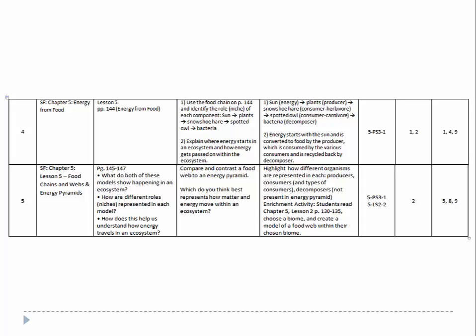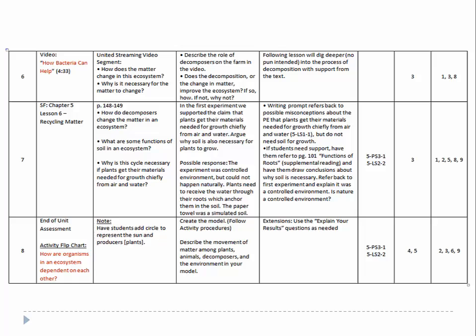This series of lessons will have students model energy flow through an ecosystem using food chains, food webs, and energy pyramids. Lessons 4 and 5 use the text to show how food energy originates from the sun as plants convert sunlight into energy through photosynthesis, and models energy transfer through a food chain and an energy pyramid. Organisms are related in food webs in which some animals eat plants for food and other animals eat animals that eat plants. Either way, they are consumers. Some organisms, such as fungi and bacteria, break down dead organisms and are termed decomposers.